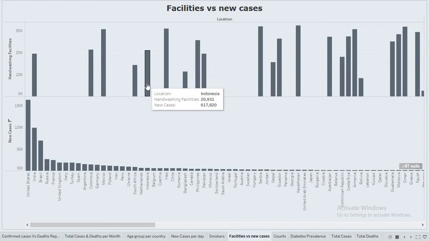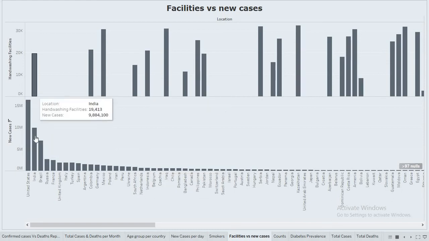for which we need to take a precaution, such as wash our hands, use masks. So these are some steps which are taken by the government, and due to which the number of counts has reduced for many countries. India has taken the initiative, but there is a high population in India. It was not able to control, and the count has increased drastically.